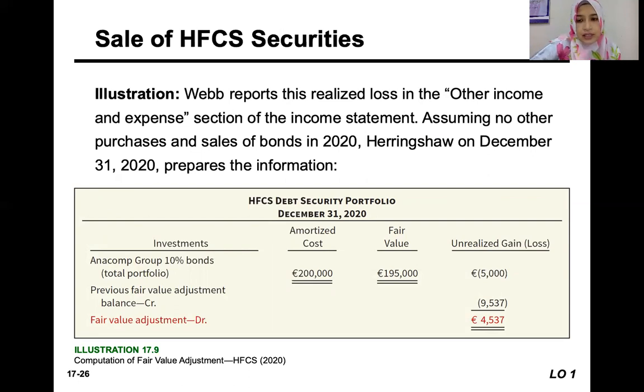Okay, this realized loss just now, 4,000 something, will be reported in the other income and expense section on the income statement. It's no longer in the unrealized comprehensive income. So the fair value adjustment now has been reduced to coming from only one type of bond. The Watson bond is no longer in this disclosure. It's no longer in the unrealized gain or loss measurement.